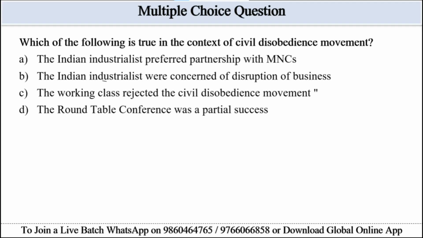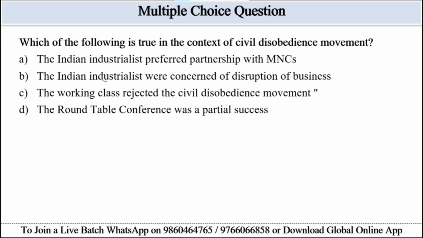Which of the following is true in context of the civil disobedience movement? Options are given. Option A, the Indian industrialists preferred a partnership with MNCs. Option B, the Indian industrialists were concerned of disruption of business. Option C, the working class rejected the civil disobedience movement. And option D, the Round Table Conference was a partial success. So the relevant portion of this passage is: industrialists concerned about business disruption, workers did not fully participate.